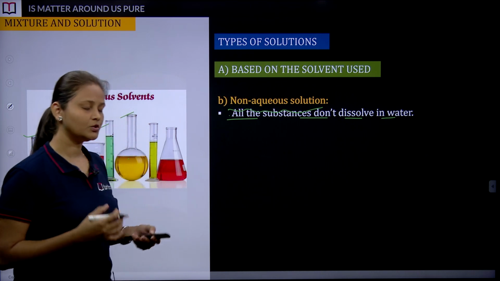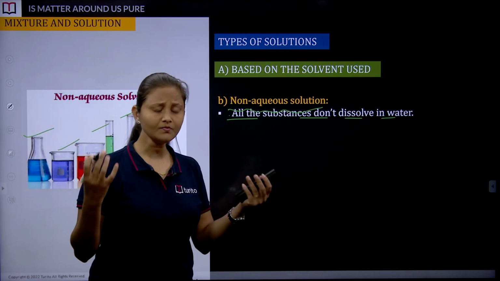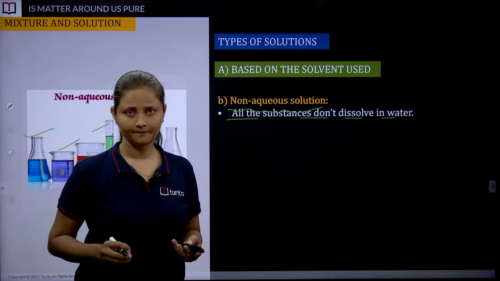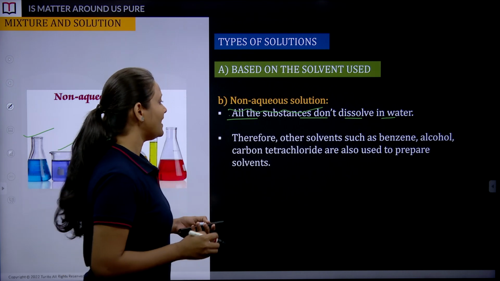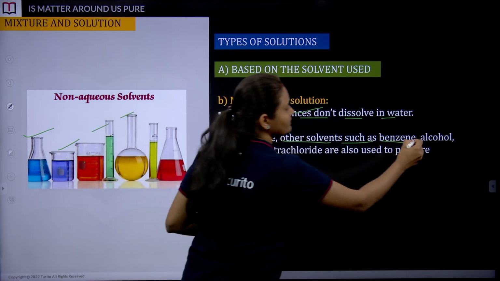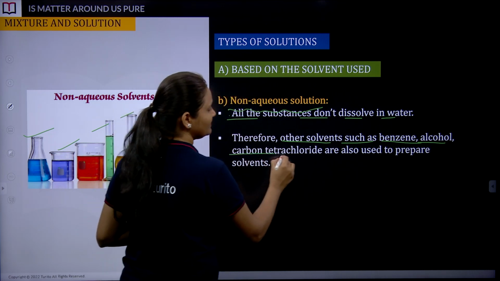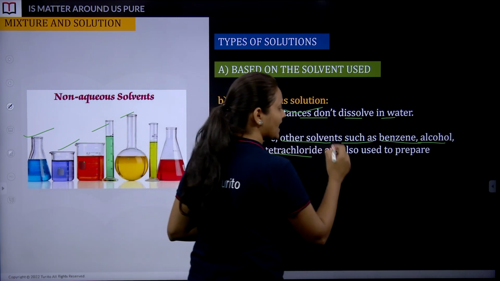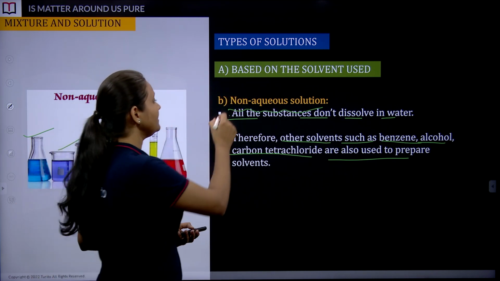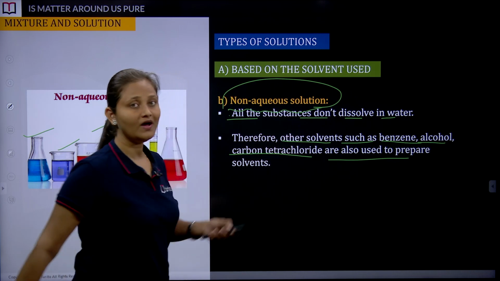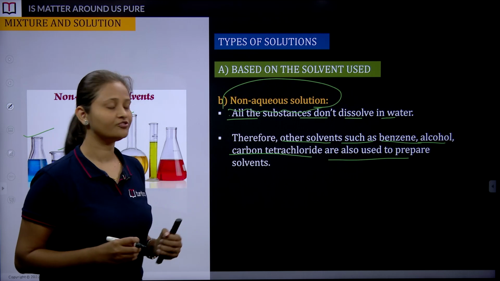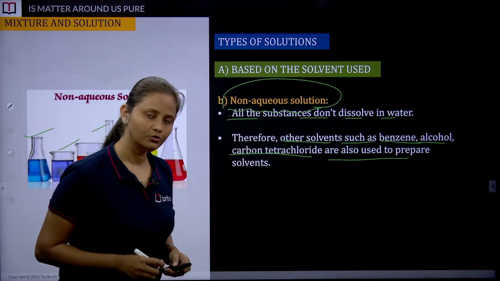Sometimes we don't need water to dissolve things. Therefore other solvents such as benzene, alcohol and carbon tetrachloride are used to prepare non-aqueous solutions. We replace water with these different solvents and call that solution a non-aqueous solution.